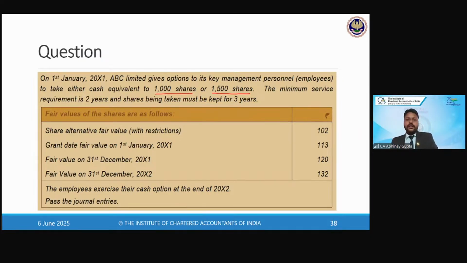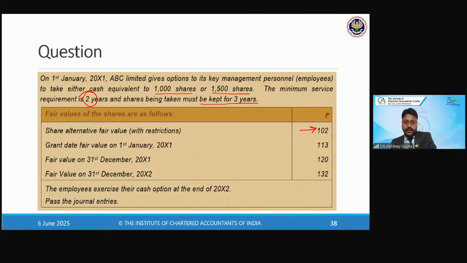The minimum service period is 2 years. So in this case, what is the vesting period? Vesting period is 2 years, right? But the shares must be taken and kept for 3 years. So there is a condition that even if the shares are awarded after 2 years, they cannot be sold before the end of the 3 years, right? Now, share alternative fair value with restrictions is how much? 102.